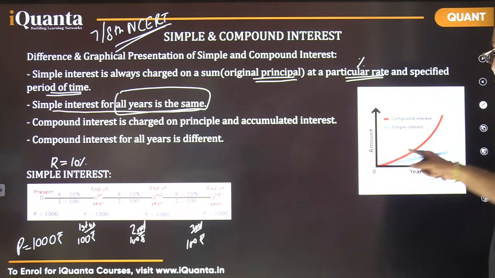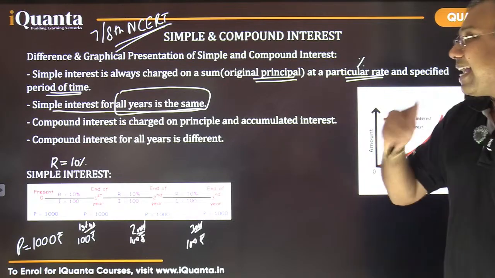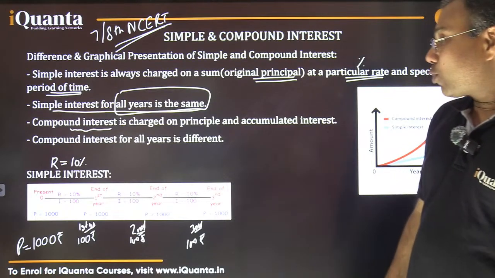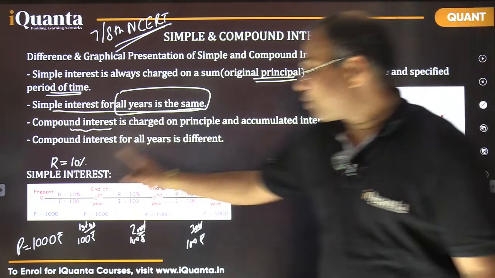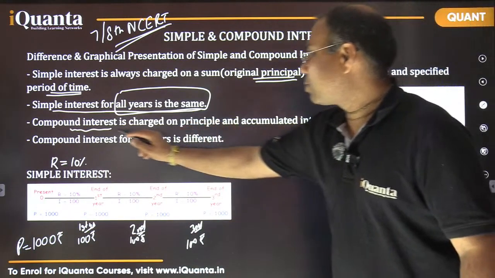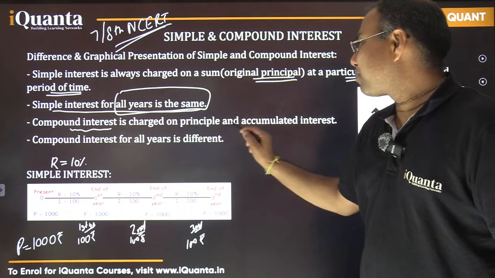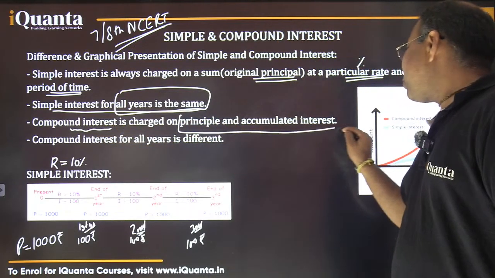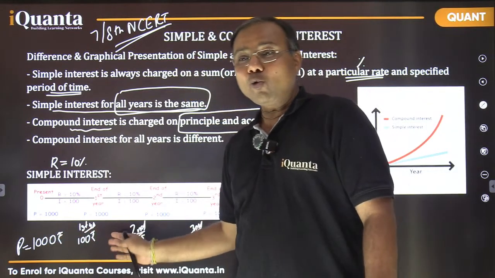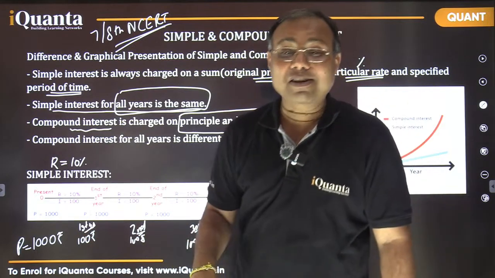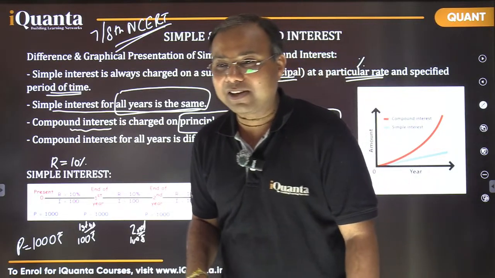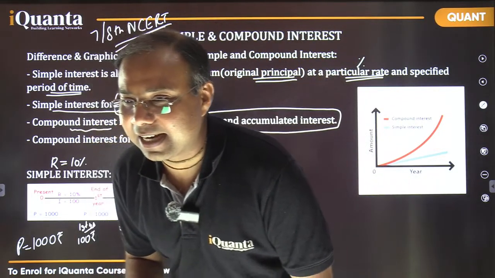This red line shows a compound interest scenario, because in case of compound interest, you not only get the interest on the original principal, you get the interest on the accumulated interest also. See, the compound interest is charged on principal and accumulated interest also. अभी तक जितना interest आ गया था, उस interest पे भी आपको interest मिलता है. That's how every time your interest also keeps on increasing. Fine? Yes, exactly. Interest पे भी interest.